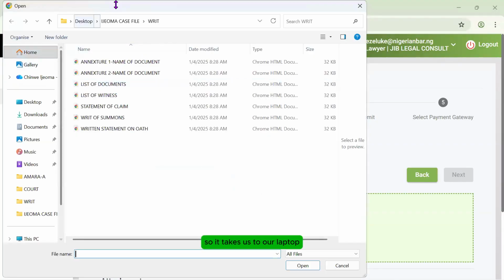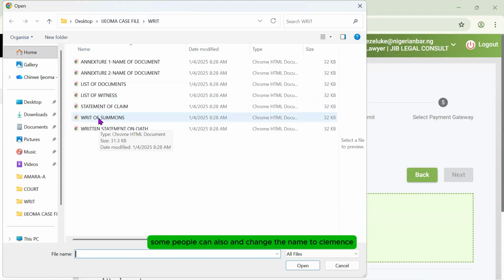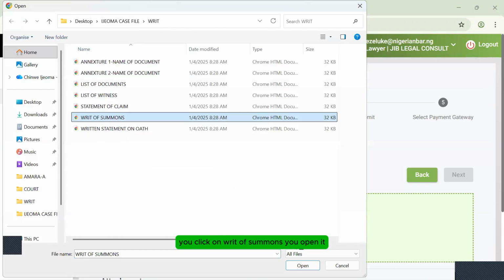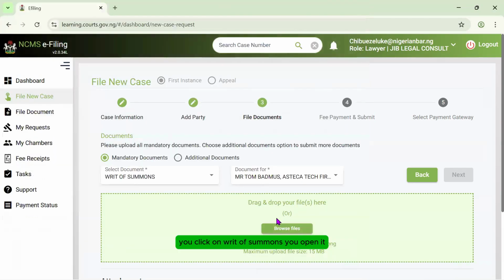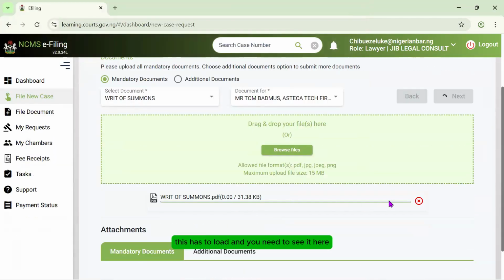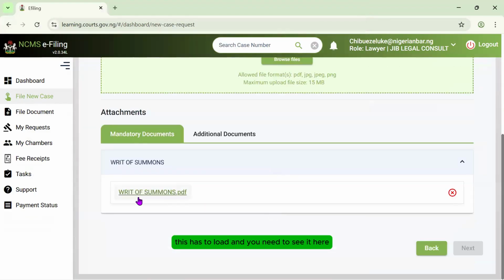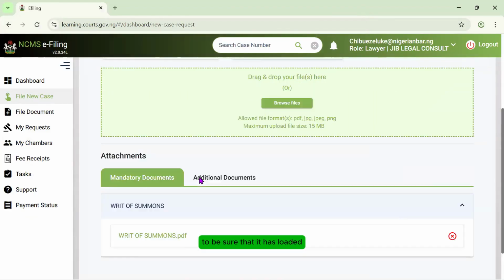So it takes us to our laptop. You need to have a folder where you create them. In this case, I have filed this process before, so that's why it took me exactly to this folder. So what do we want to pick? Our writ of summons. Some people can also change the name to claimant's writ of summons, right? If you want to. But writ of summons is okay. You click on writ of summons, you open it, you make sure that it loads. This has to load, and you need to see it here to be sure that it has loaded.